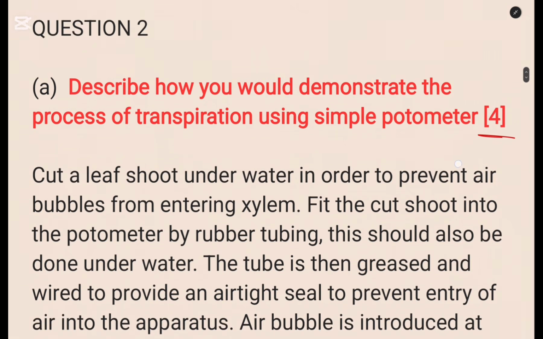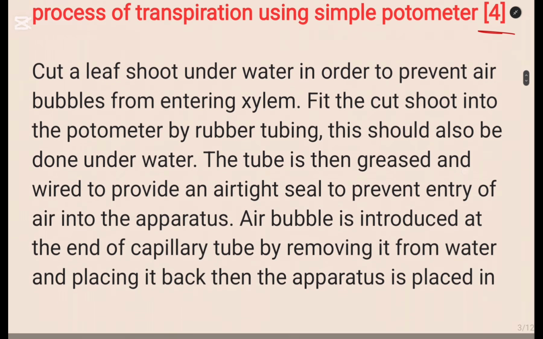What do you write? So here to write, we are going to say, cut a leaf shoot under the water in order to prevent air bubbles from entering the xylem, full stop. Fit the cut shoot into the potometer by the rubber tubing. This should also be done under water.